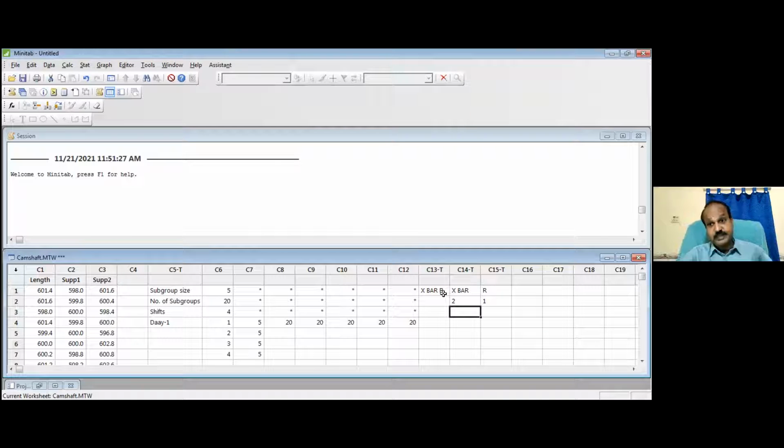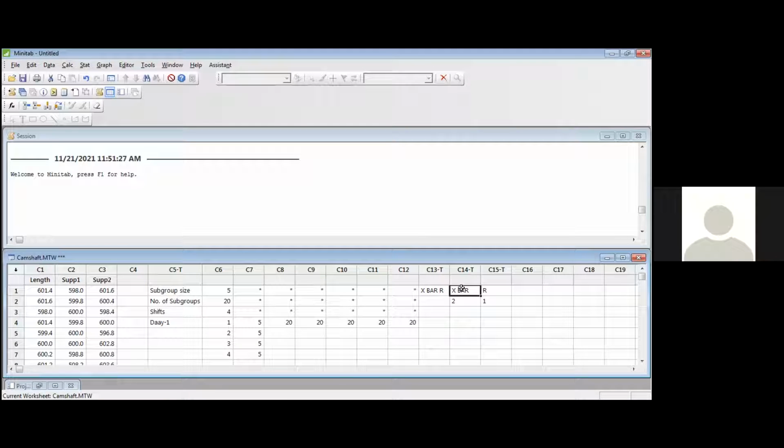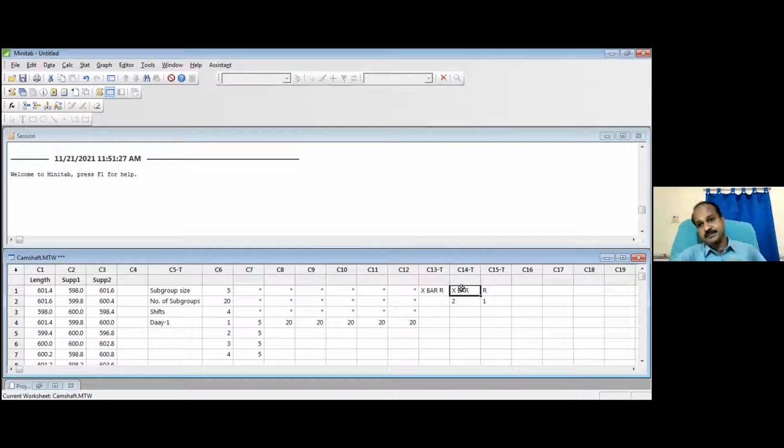Clear? Yes. There is a logic because control chart means you have a control limit. Am I right? You have an upper control limit, you have a lower control limit. For calculation of upper and lower control limits, R value is used while calculating the control limit for X bar chart. So it is very important your R chart remains in control to calculate the control limits for your X bar chart, right? That is why people always plot the R chart first, and if R chart is under control, then only they will plot the X bar chart. Otherwise, no job to plot the X bar chart at all, right?